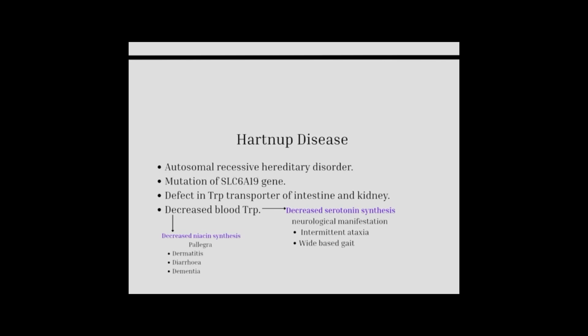Hartnup disease. It is an autosomal recessive hereditary disorder. In this disorder, there is mutation of SLC6A19 gene. In this disease, defect is present in the tryptophan transporter of intestine and kidney. Decrease in blood tryptophan has certain manifestations. Decreased niacin synthesis leads to pellagra, which is dermatitis, diarrhea, dementia. Decreased serotonin synthesis has neurological manifestations, which are intermittent ataxia, wide-based gait.